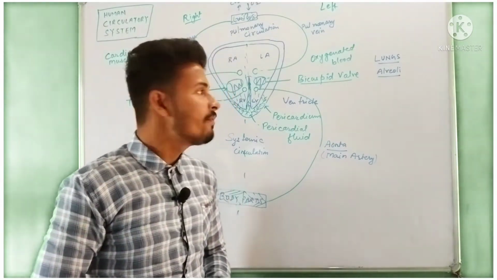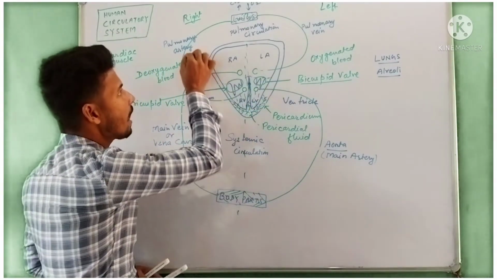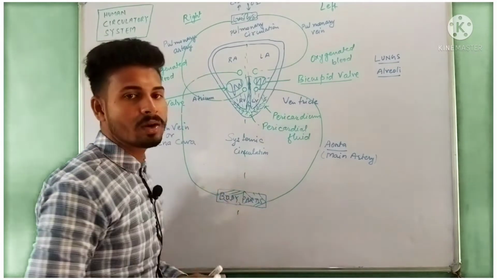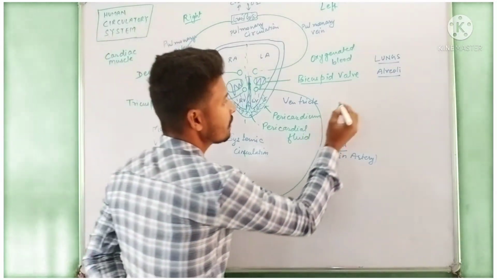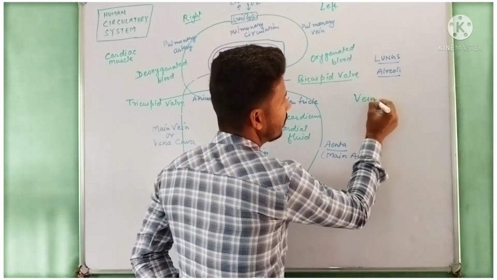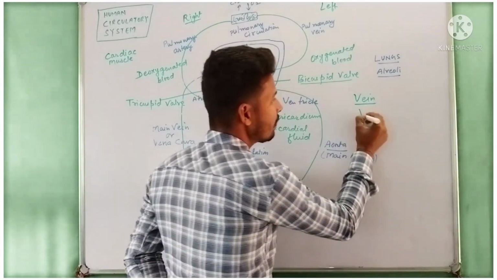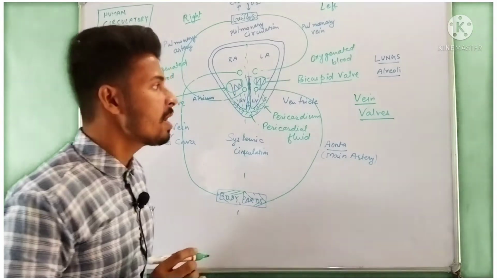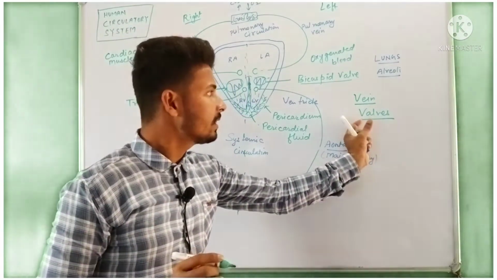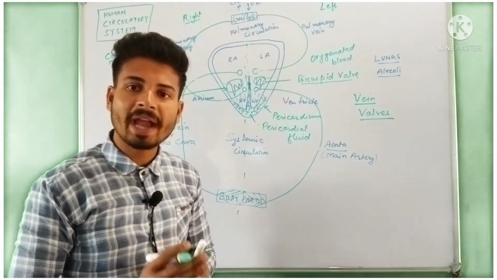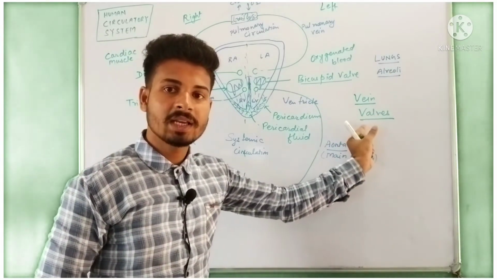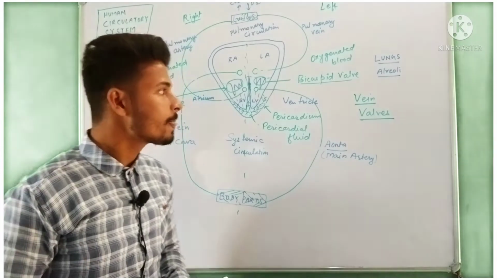Again, if we consider artery and vein, on the inner side of the vein we will see valves are present, which stop the backflow of our blood.